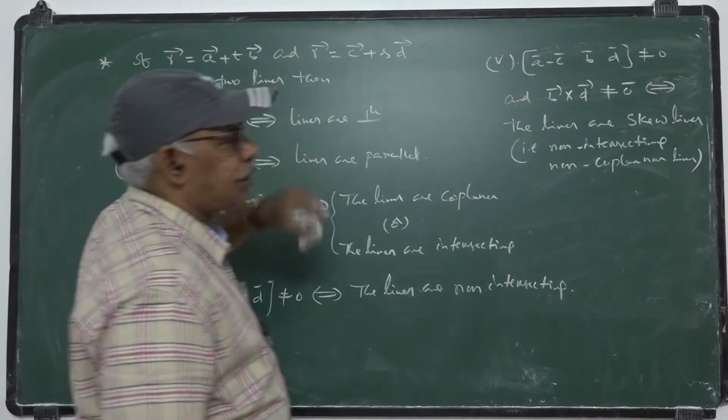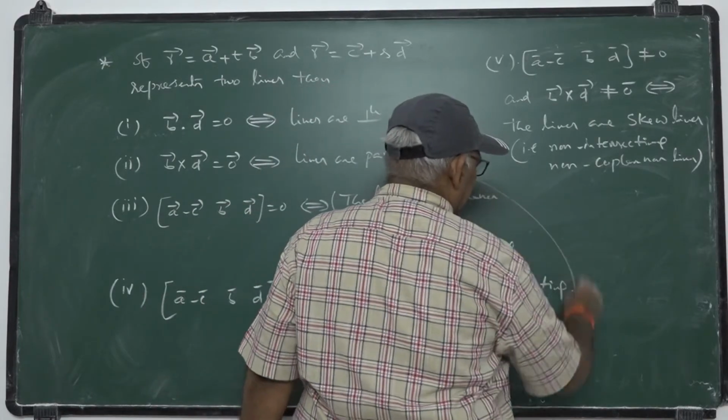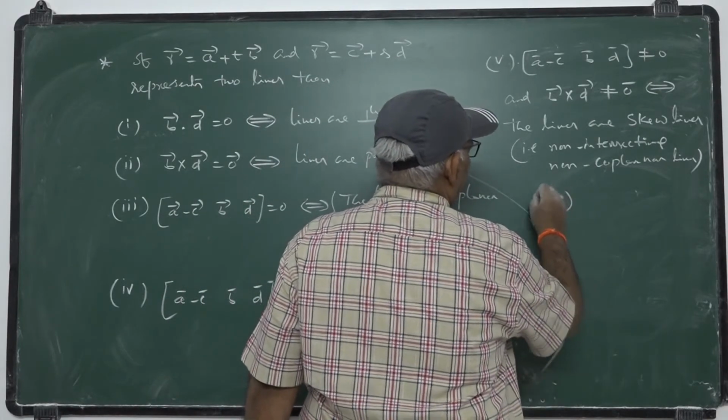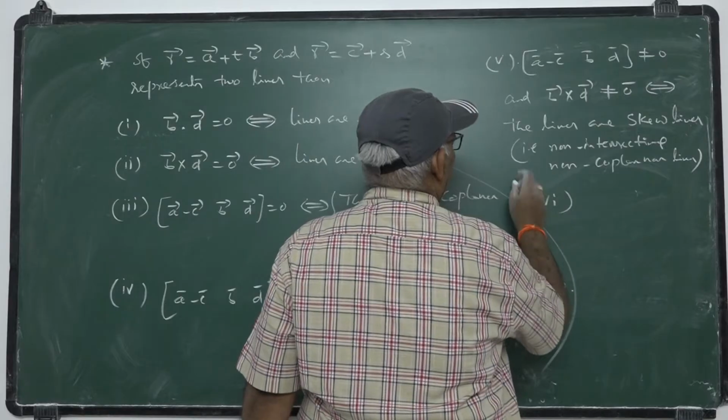Now, the shortest distance between these skew lines. This is a very important point.